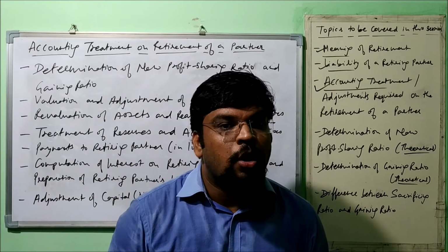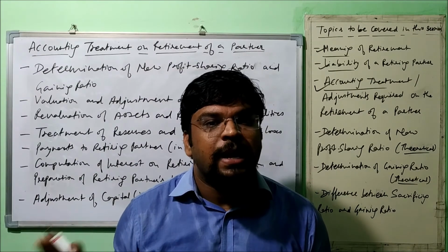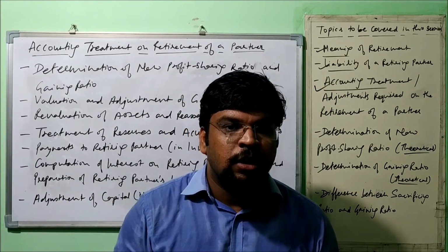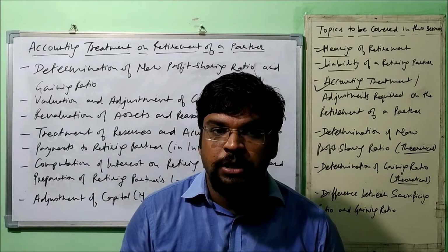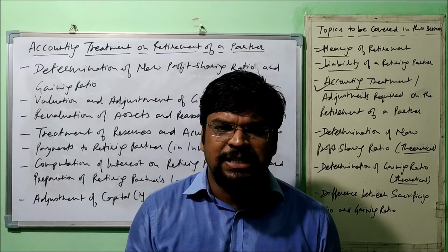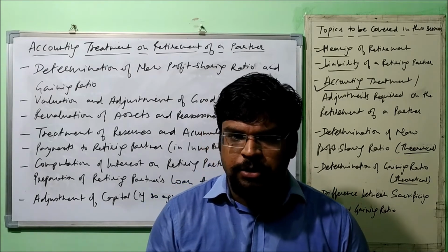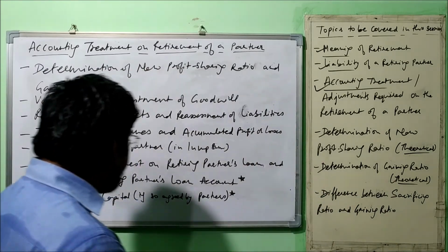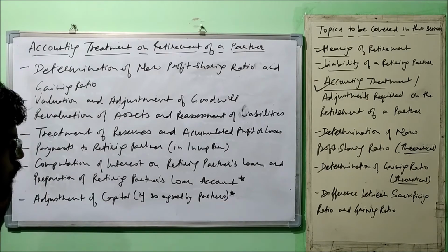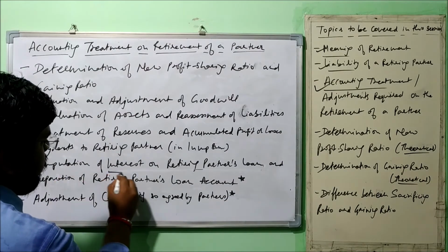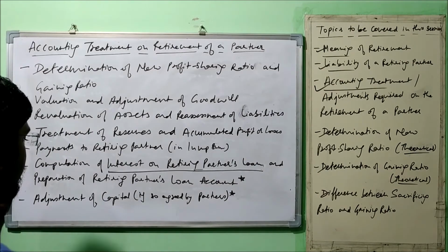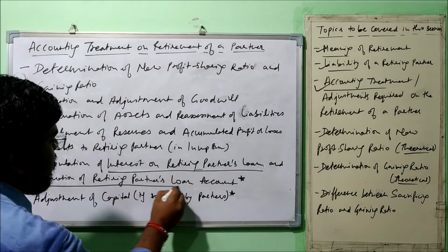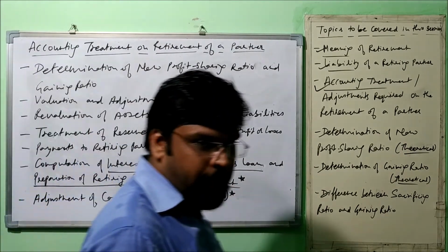There is a provision of 6% per annum rate of interest on the retiring partner's loan, or as it is agreed between or among the partners. Let me tell you one more thing. In case of installments, for computation of interest on the retiring partner's loan, we need to calculate the interest and prepare the retiring partner's loan account.